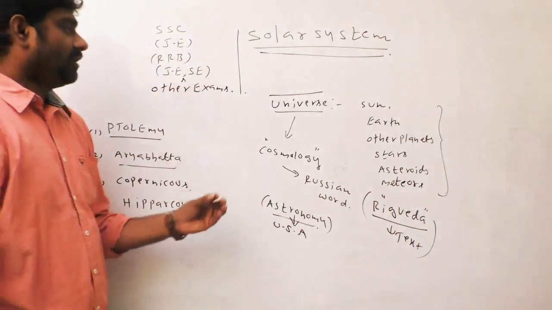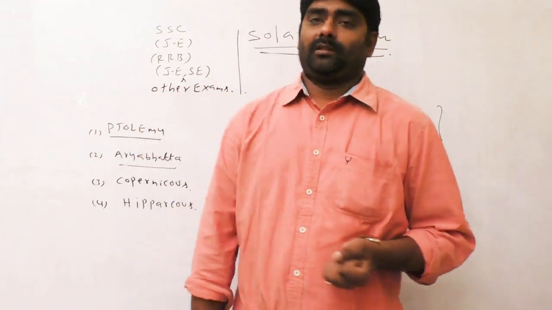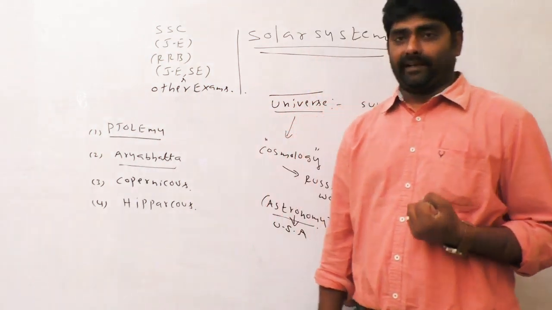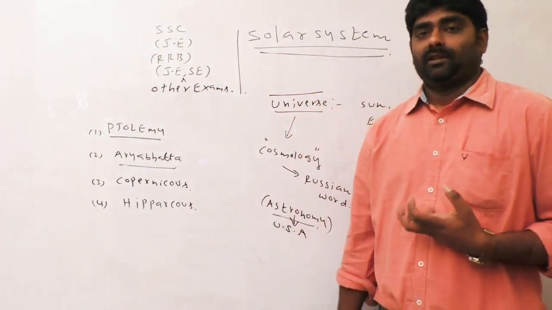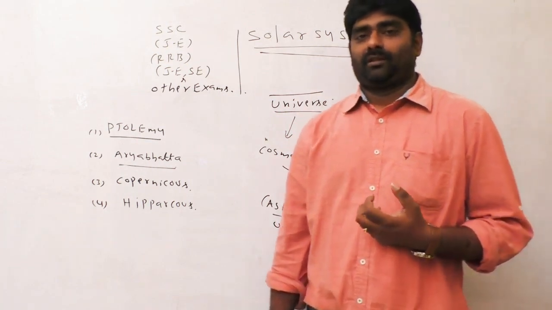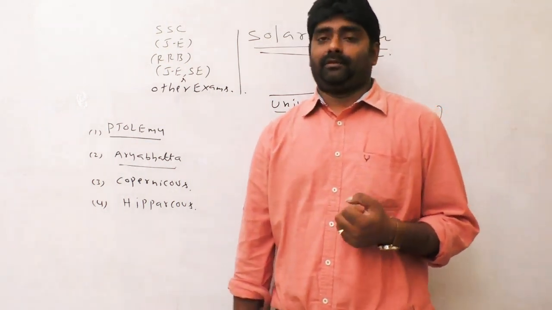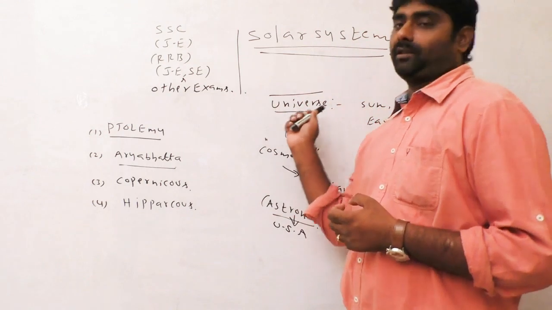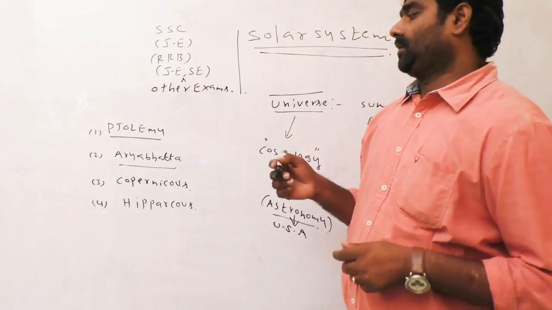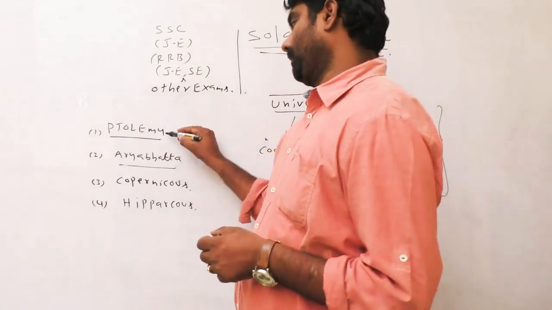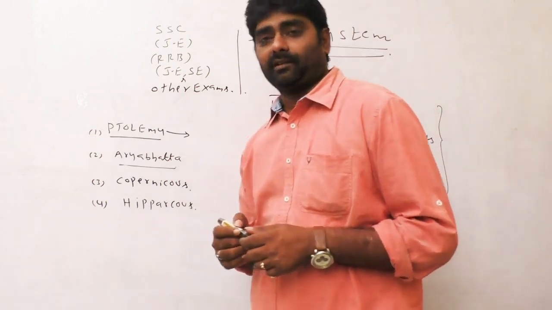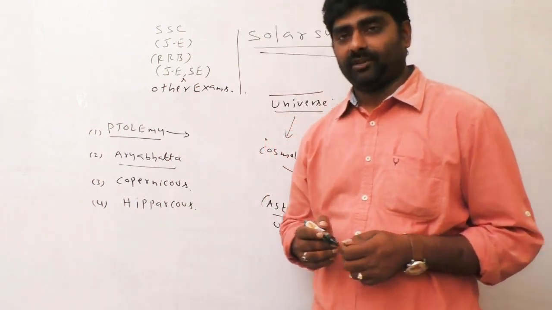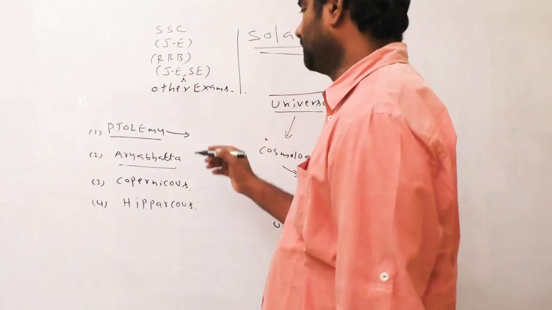Now, many historical scientists described the universe. Out of them we see Ptolemy, a scientist of the 4th century BC.